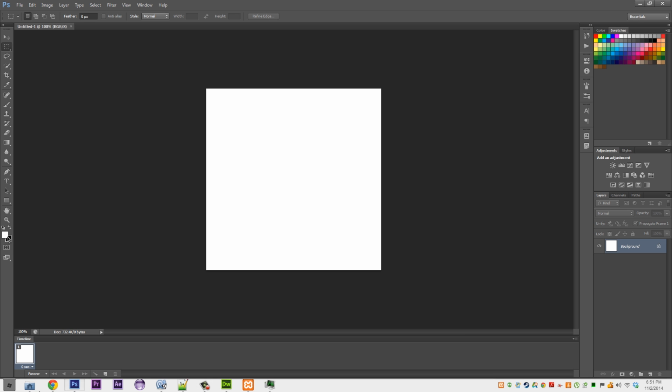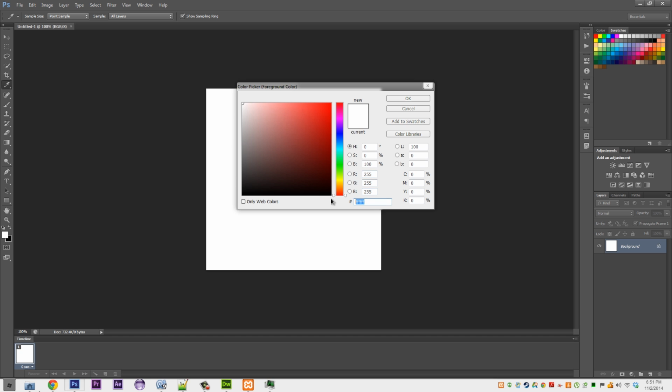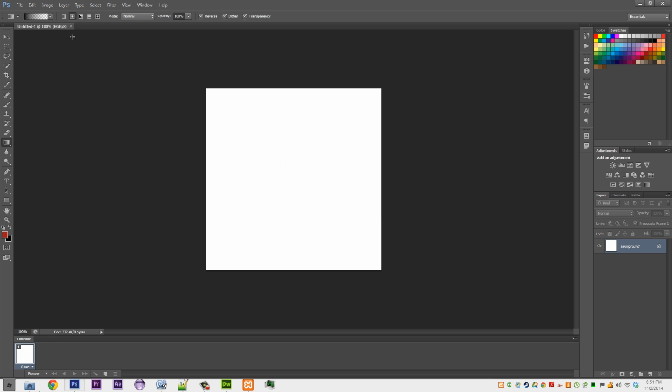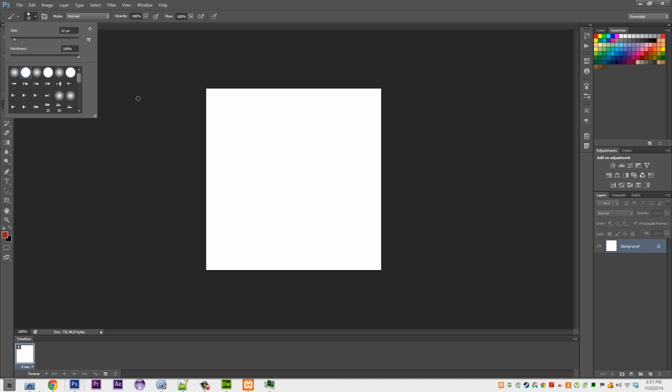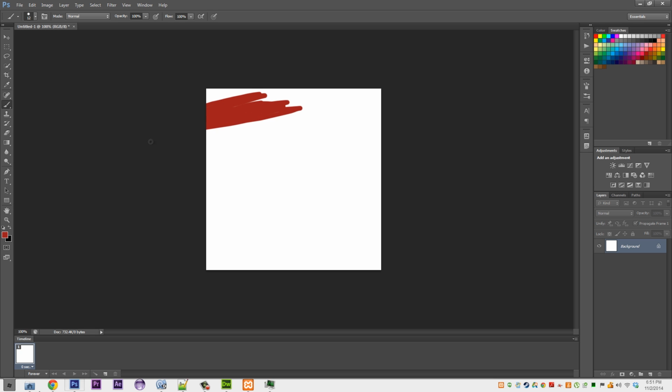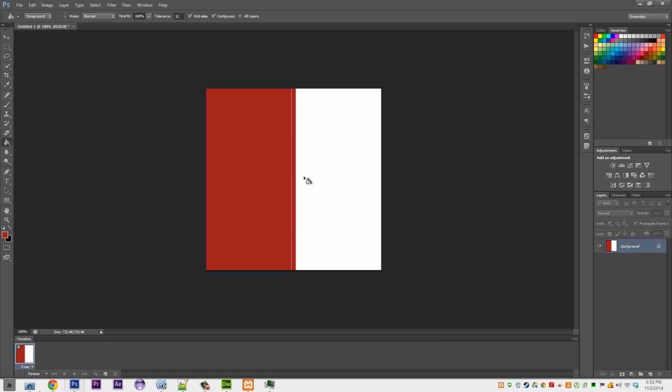Alright, so we're going to get some color schemes going on. I quite like the 9f1c1c that we had going, so I'm just going to get a brush out and draw with it so we can see our color. Then we just get a nice hard brush so we can see the color that we're using. Righty. I'll just do that, and then get a paint bucket out and color it in. So that's going to be our main color.